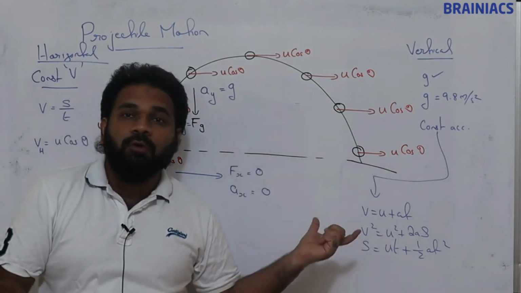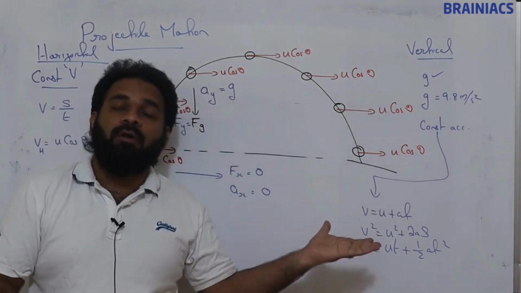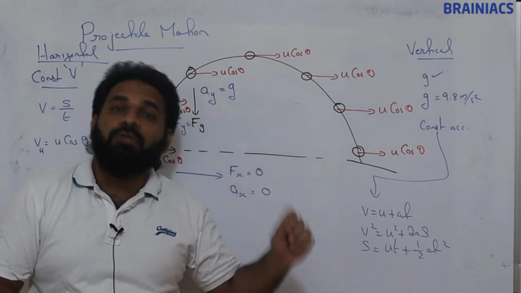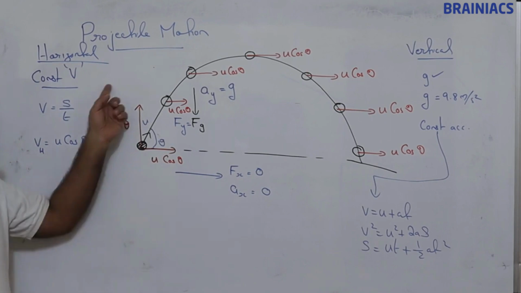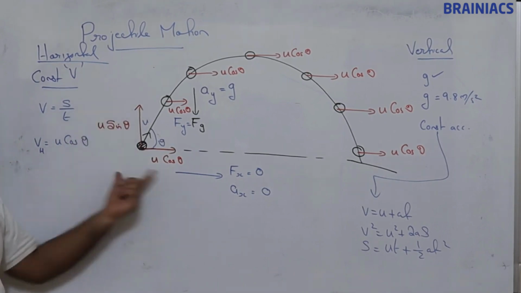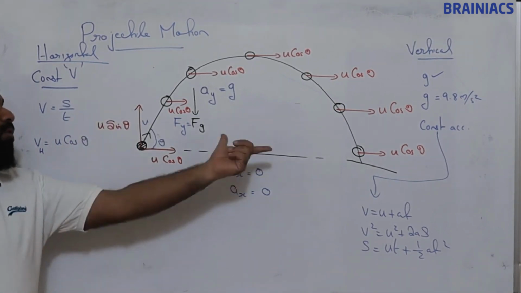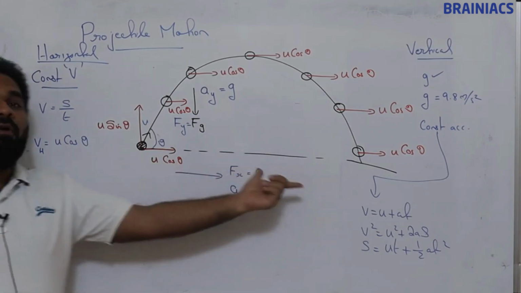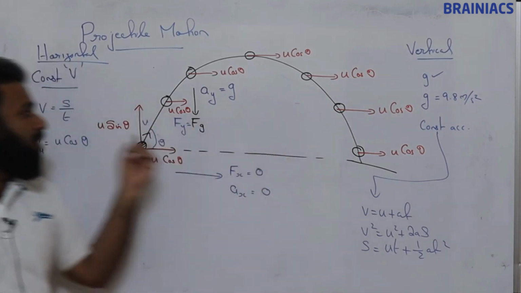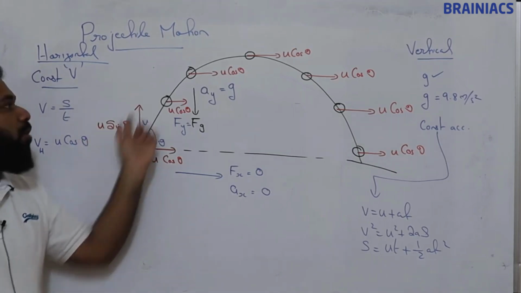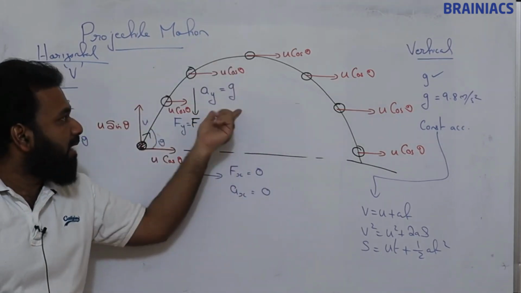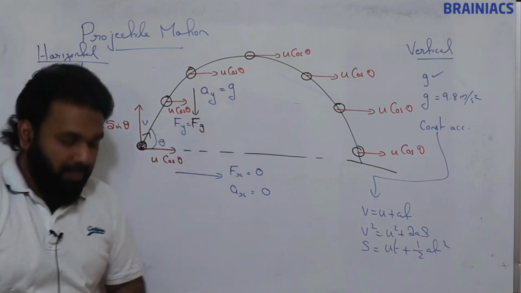For horizontal motion, we should take horizontal velocity. For vertical motion, we should take vertical velocity. So u sin theta is the vertical velocity, u cos theta is the horizontal velocity. Horizontal velocity u cos theta is constant. Vertical velocity u sin theta is just the initial velocity. It is going to change because acceleration due to gravity g is there.